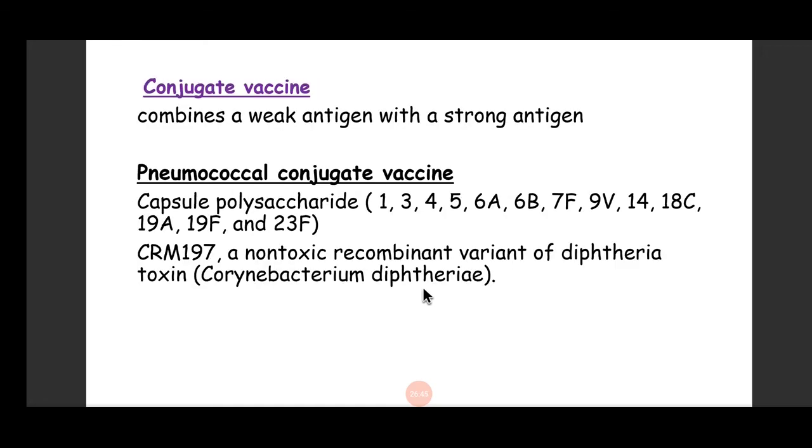So these were the different types of vaccines. We discussed live vaccines, killed vaccines, subunit vaccines, RNA and DNA vaccines, conjugate vaccines, and viral vector vaccines.